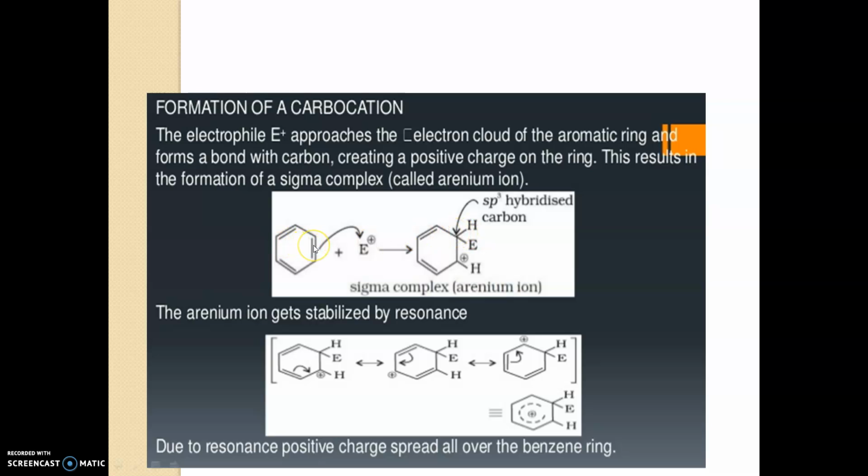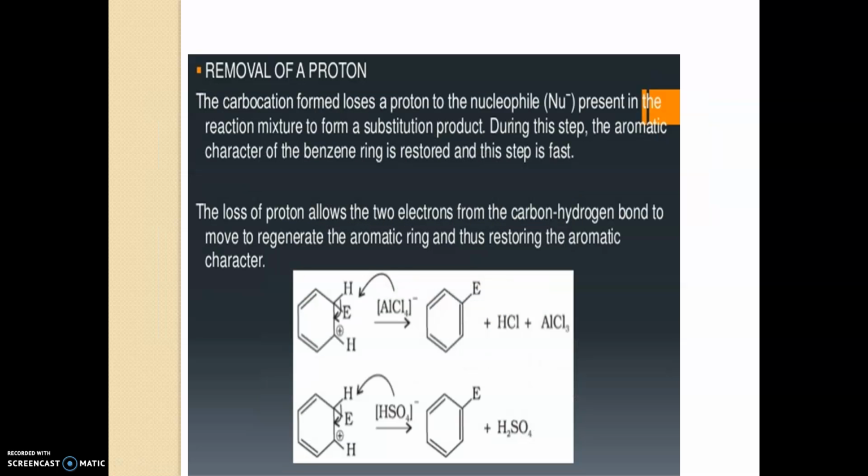We know this is a pi bond. The pi bond will shift to a sigma bond. Here you can see this bond will shift here, and this bond will shift here. So there is a positive charge on the carbon, and a carbocation will form there. The carbon carrying positive charge can also exist in the form of many resonance structures. And we know there is